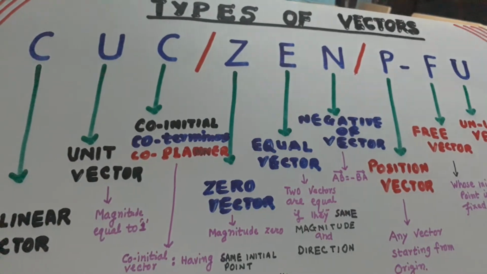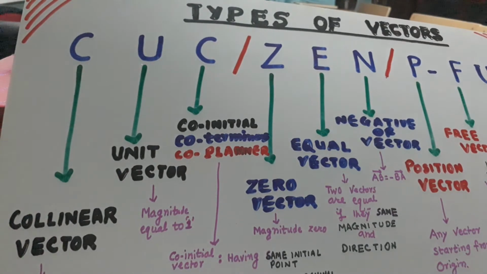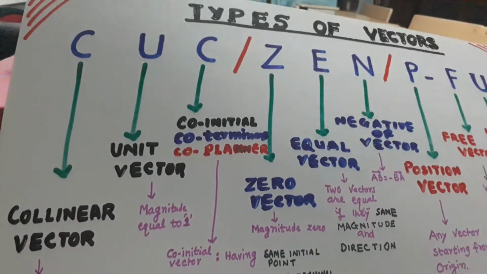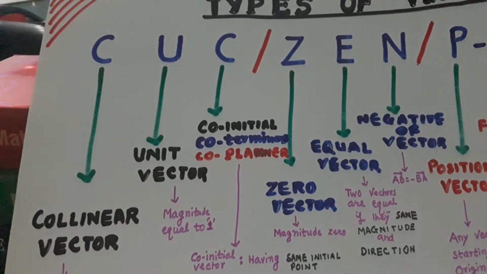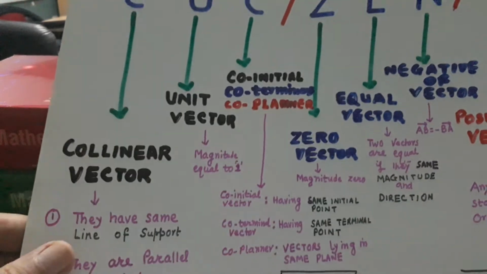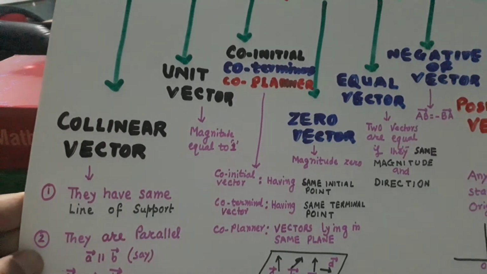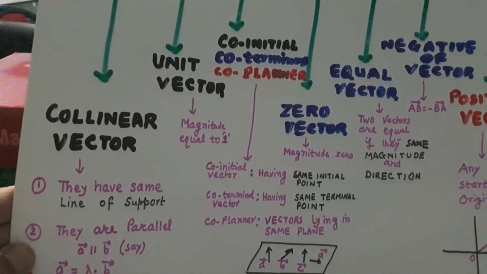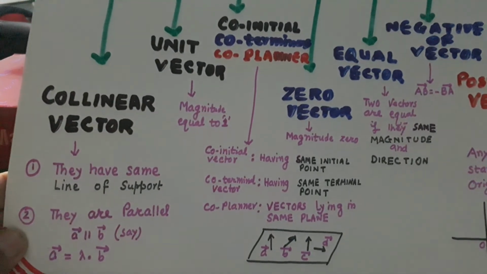They are all in this. C stands for collinear vector. Now, the collinear vectors have the same line of support. Look here, they have same line of support. They are parallel. Now, if two vectors a and b are parallel, then one vector will be lambda times the other vector.